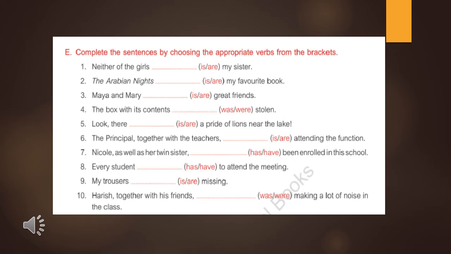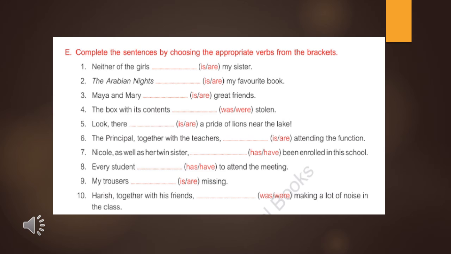Now see the third one. Maya and Mary are great friends. When two nouns or pronouns are joined by and, we have to use a plural helping verb. Maya and Mary both are nouns joined by and, and that's why we have to use the plural helping verb are here. The answer will be are. Maya and Mary are great friends.